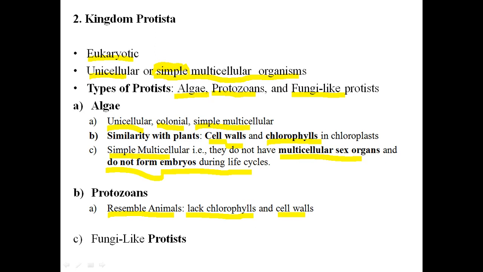All animals do not have a cell wall. The cell wall is a characteristic of plants only, and chlorophylls are in plants and some other organisms like cyanobacteria. The third type was the protists that look like fungi, so these organisms were separated into another type under the kingdom Protista.